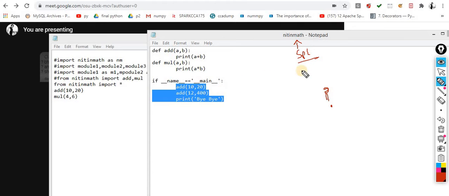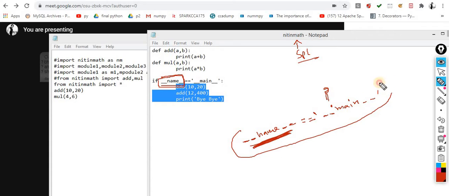These are special variables, __name__. So here I am marking a condition: if __name__ is equal to __main__.